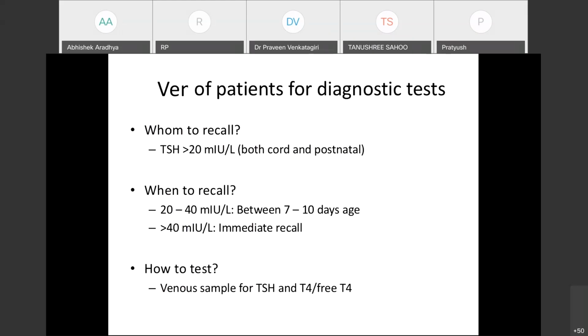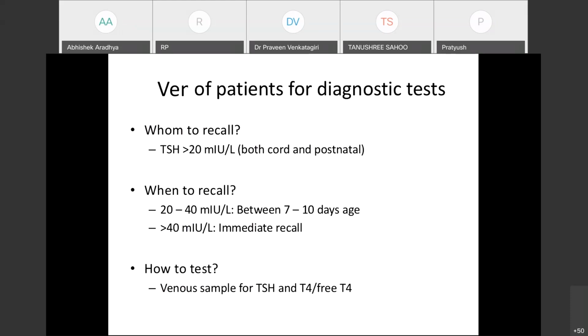Okay. So once they come back, the diagnostic test should be a venous sample, which includes both thyroid stimulating hormone and T4 or free T4. So there is some division across guidelines in this. Some guidelines tell we can repeat a screen again, do just TSH. But others suggest that since we are already taking a sample, it is better to take both the hormones, like TSH and T4 or free T4.